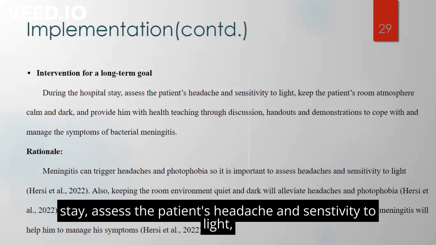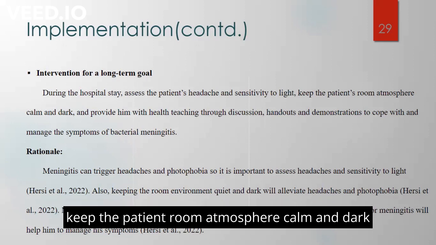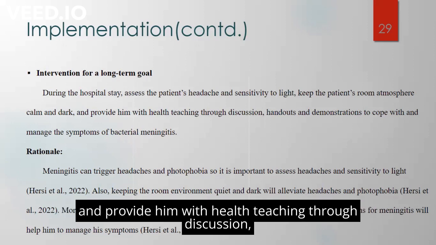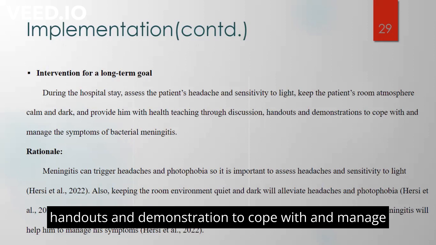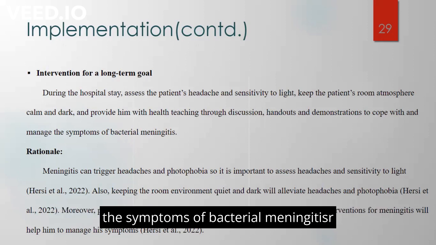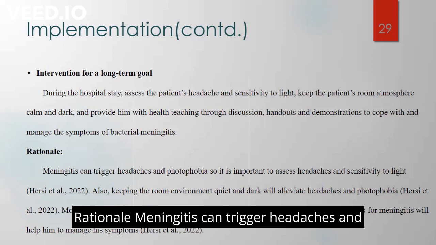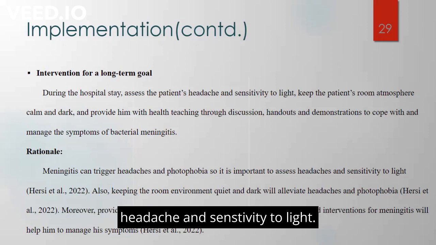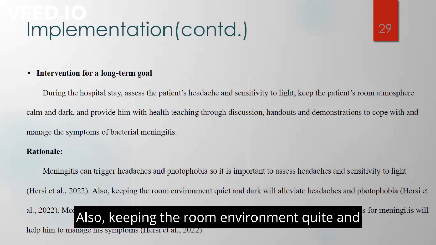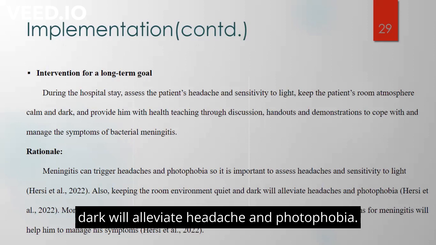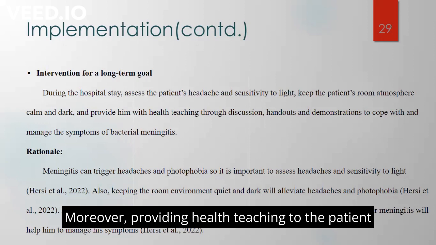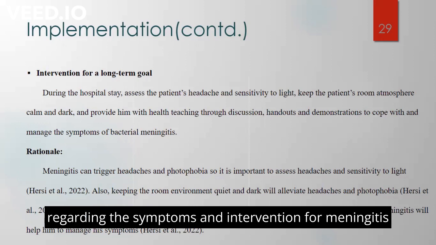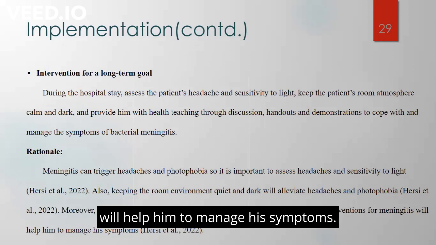During the hospital stay, assess the patient's headaches and sensitivity to light, keep the patient's room atmosphere calm and dark, and provide him with health teaching through discussion, handouts, and demonstration to cope with and manage the symptoms of bacterial meningitis. Rationale: meningitis can trigger headache and photophobia, so it is important to assess headaches and sensitivity to light. Also, keeping the room environment quiet and dark will alleviate headache and photophobia. Moreover, providing health teaching to the patient regarding the symptoms and interventions for meningitis will help him to manage these symptoms.